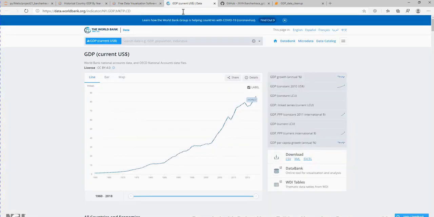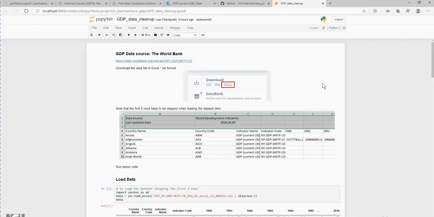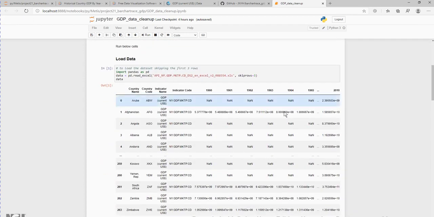After that, go to the World Bank and download the GDP dataset. Be sure to download the Excel dataset. And next, go to my GitHub and run this Jupyter notebook. Basically, the notebook is to clean up the data set. It looks like this. The notebook will load the data from the World Bank.